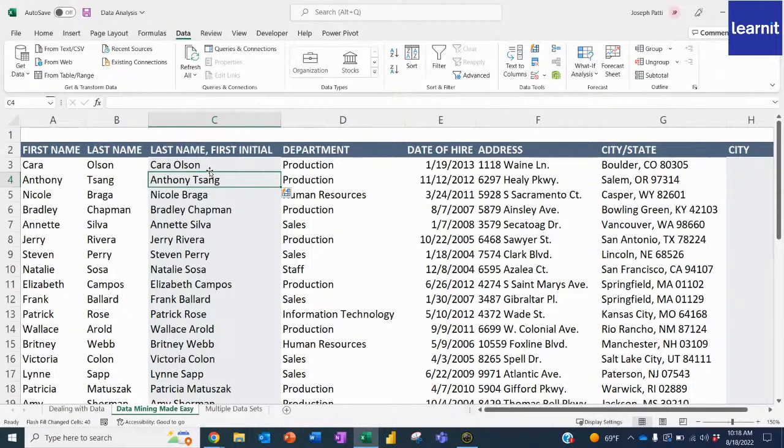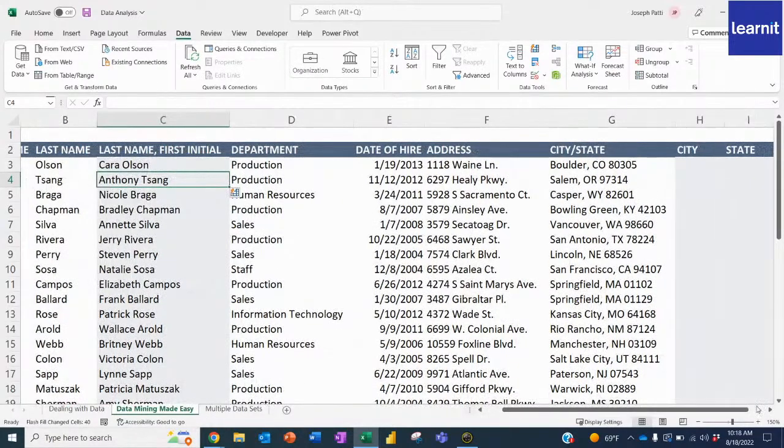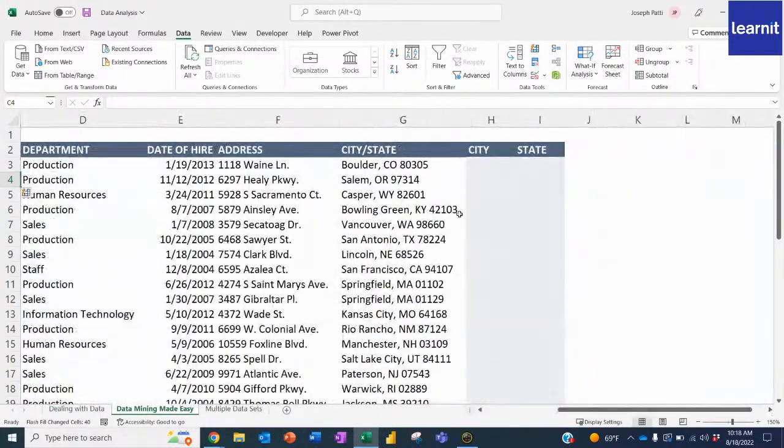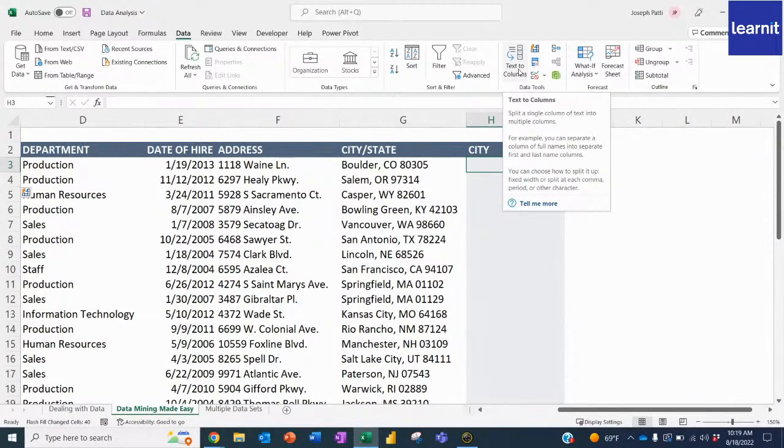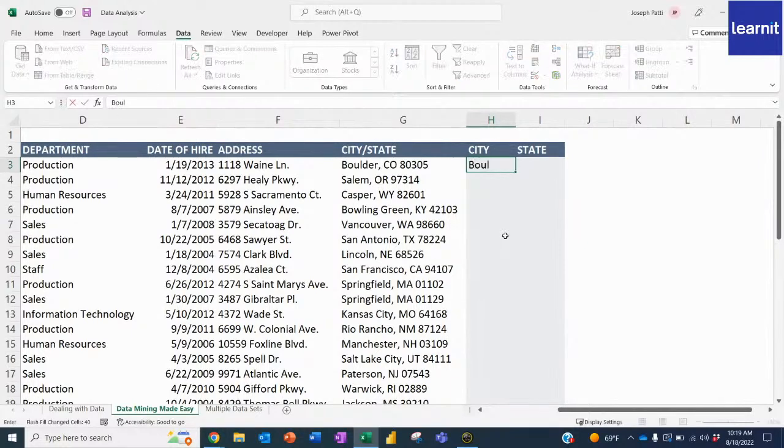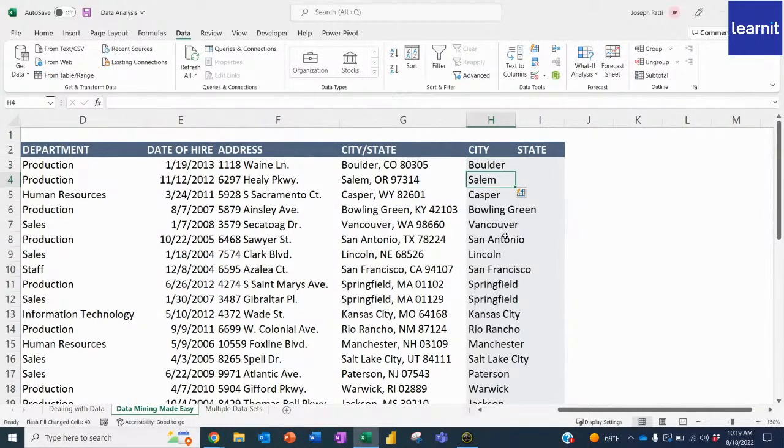Not only can I do it this way, but I can also pull data apart this way. For instance, I have the city and the state, and I want the city. Now, I know most of you probably know Text to Columns, and you've probably used it before. It is an amazing feature, don't get me wrong, especially for CSV files, comma separated value files. But what I really like is that I can just use Flash Fill to pull things. What's the city? Boulder. Press enter. Control E. I'm done.